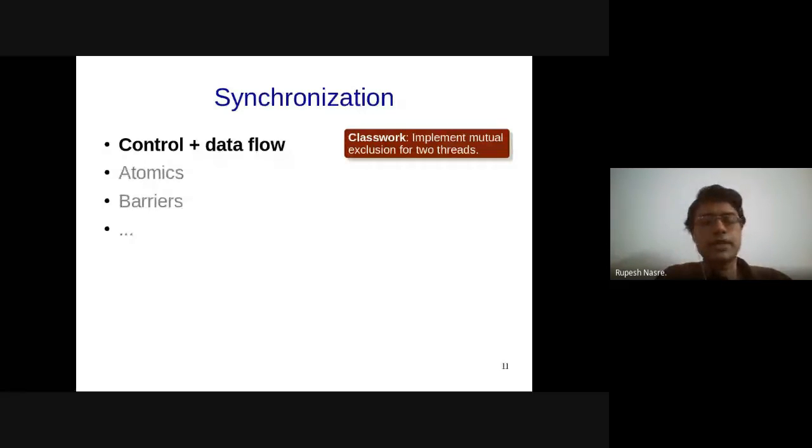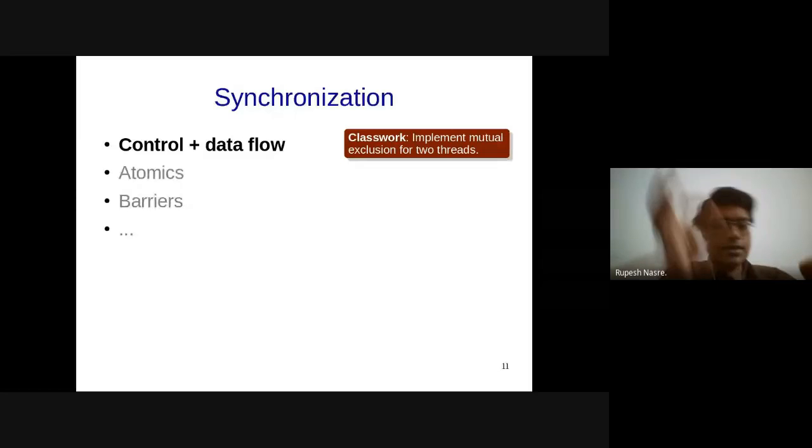Then the control goes to the next statement after the if else, and so on. And if there is a function call, it jumps to, let's say, the first instruction inside the function. So this is called control flow, the way execution happens. The data flow essentially means how data is moving from one thread to the other.